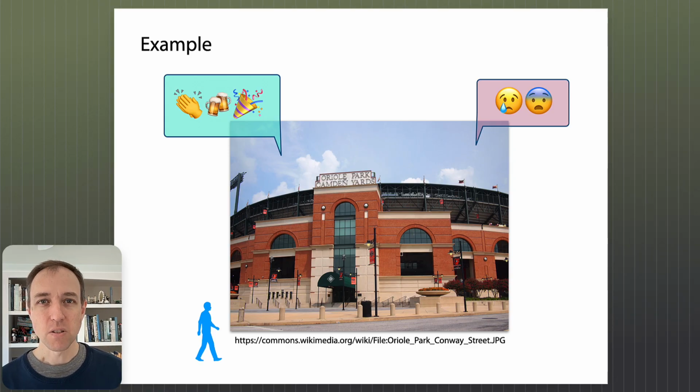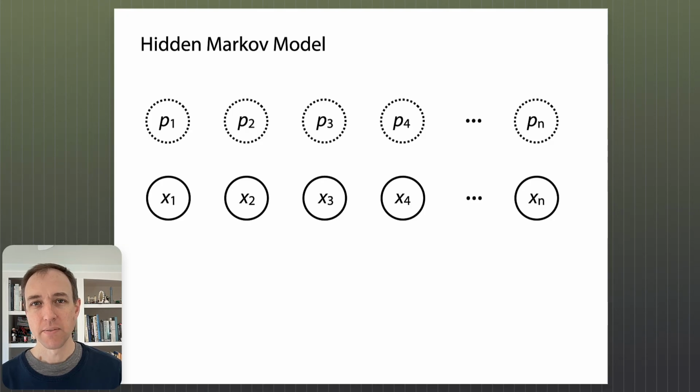There's a part of the situation that is just not known to us. To get more to the probabilities and the mathematics of the hidden Markov model, let me now switch to showing you this diagram. It's sometimes called the trellis diagram. What it's meant to show are the two components of the hidden Markov model: the internal state of the thing that we're studying, represented by these nodes labeled P1 through Pn, and the things coming out of the system that we can observe. These are called the emissions, represented by x sub 1 up to x sub n.